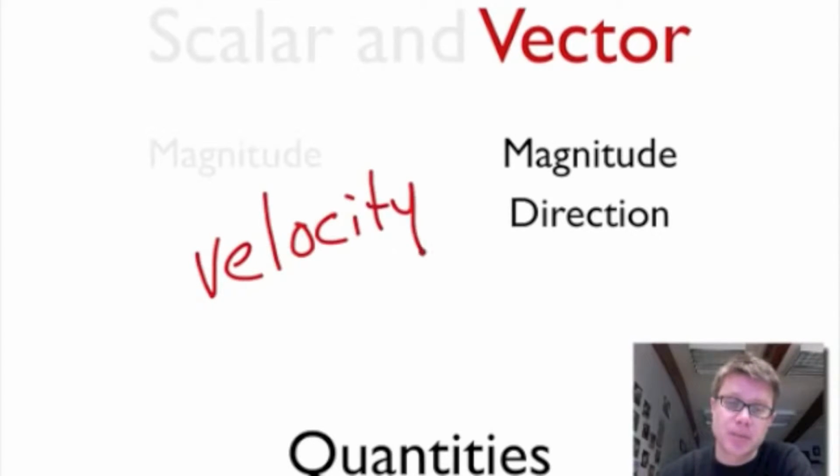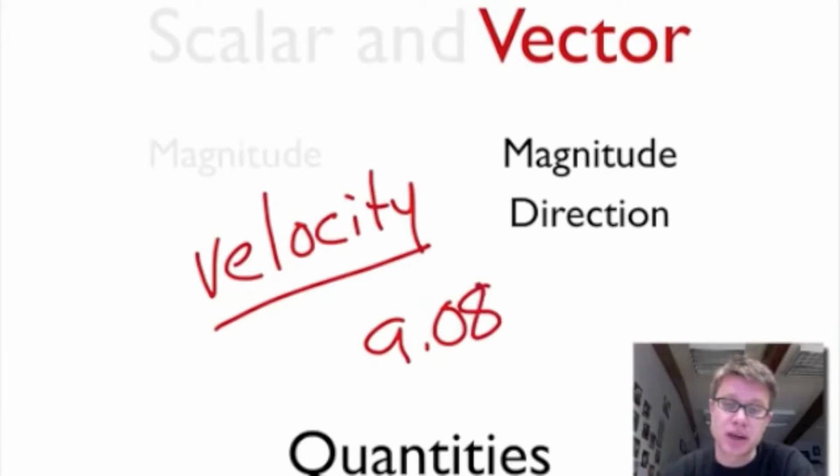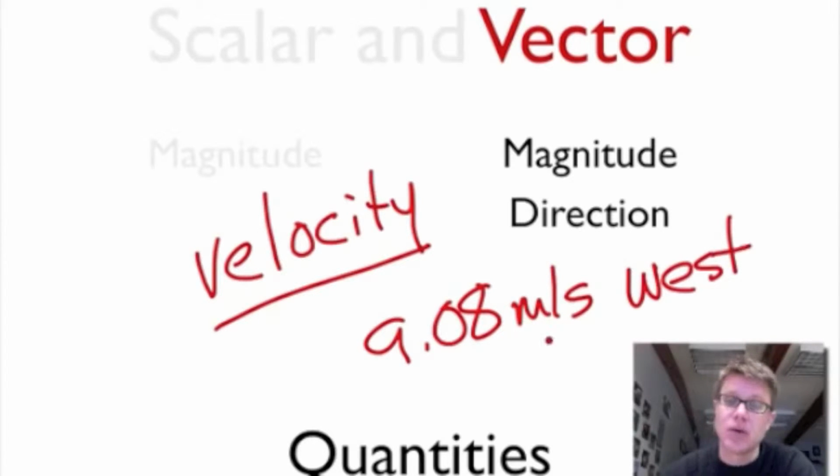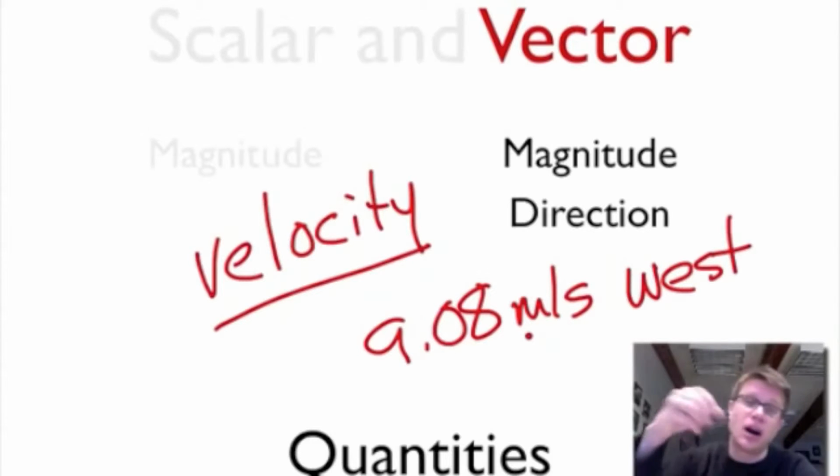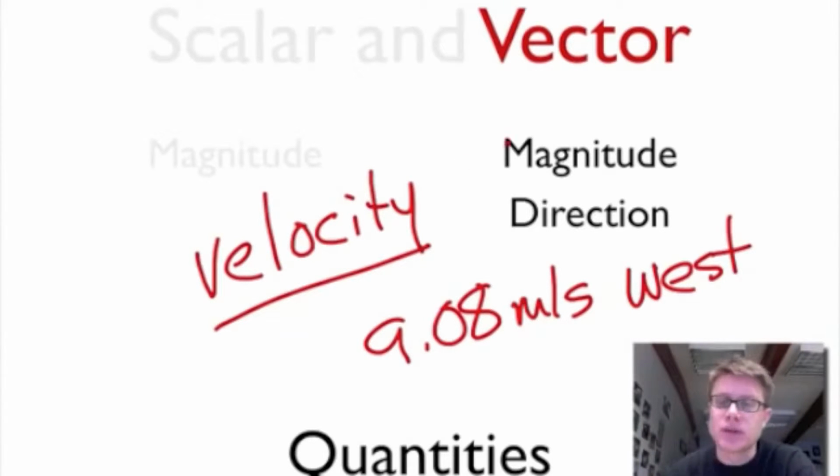And so in science, it's really important that we make this distinction between speed and velocity. Speed is just how fast something is going, but velocity is also going to contain the direction. In other words, I could say that my bike is going 9.08 meters per second west. Or I could say this pen is being thrown with an initial velocity of 2.8 meters per second up or in the positive. And so once we add direction to a quantity, now we have a vector.